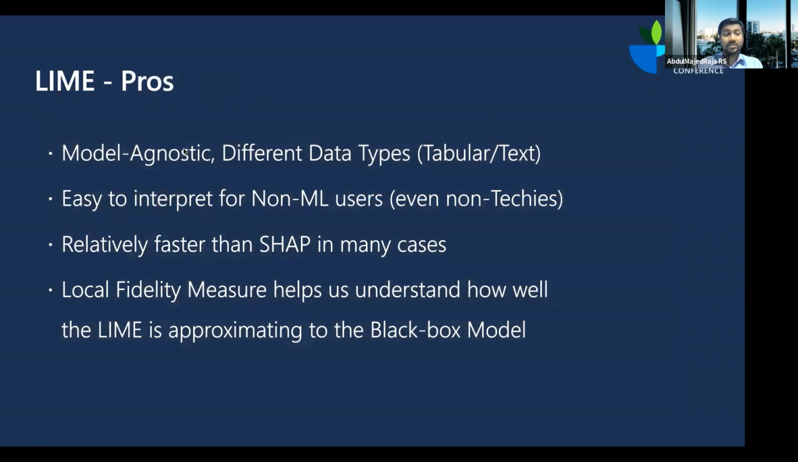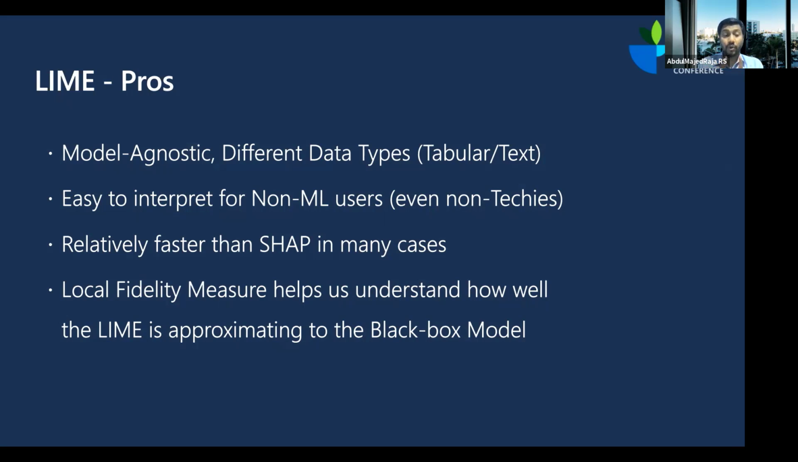And what are the advantages of Lime? Lime is model agnostic, as we saw. It works with different data types. It is really easy to interpret, even for somebody from a non machine learning background, or even a non technical background. Lime is relatively faster than SHAP, because SHAP is computationally expensive.